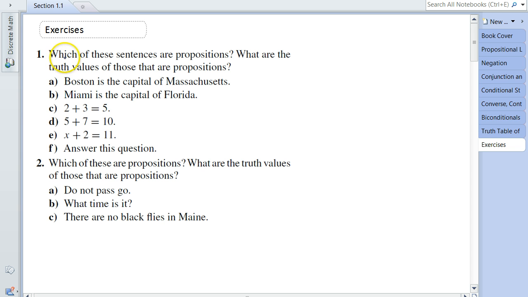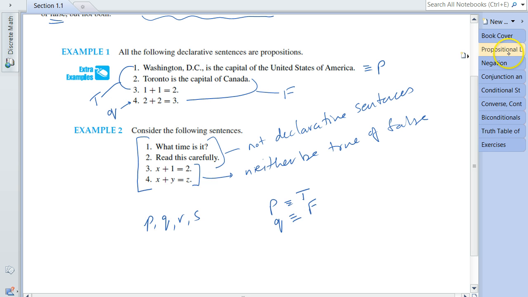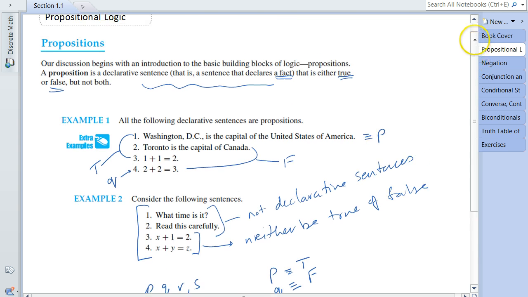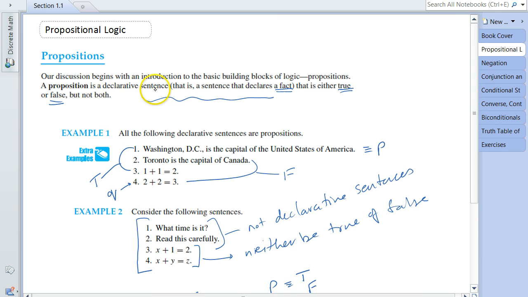It says, which of these sentences are propositions? What are the truth values of those that are propositions? So let's start with A. A says Boston is the capital of Massachusetts. Let me remind you that the definition of a proposition is a sentence that declares a fact.